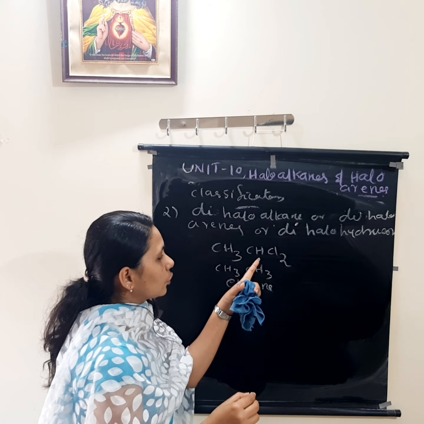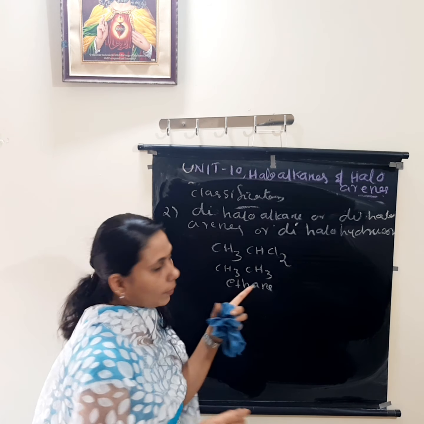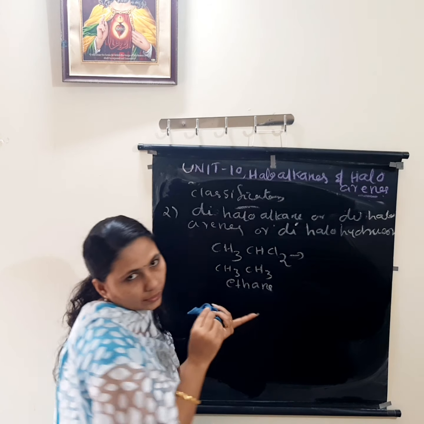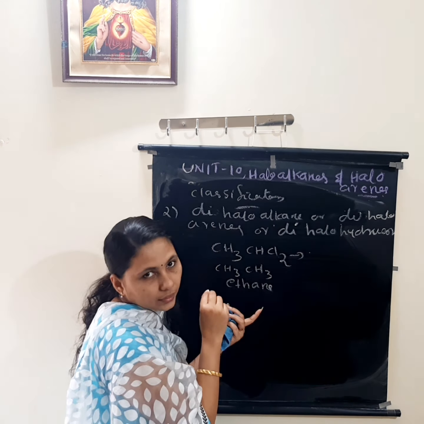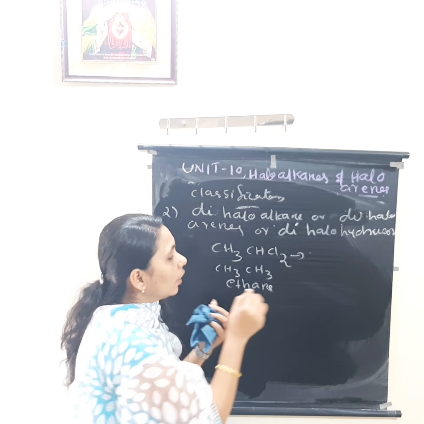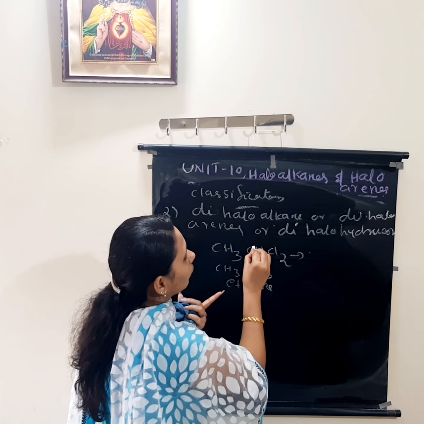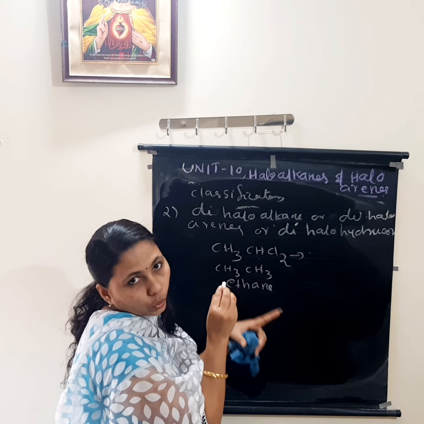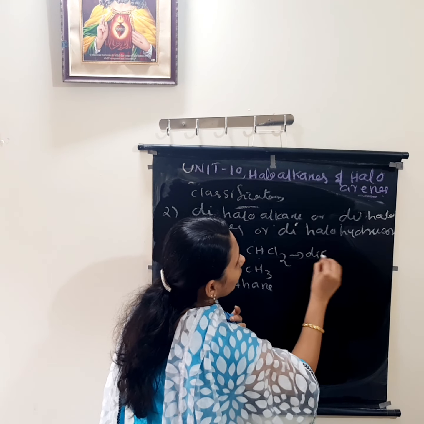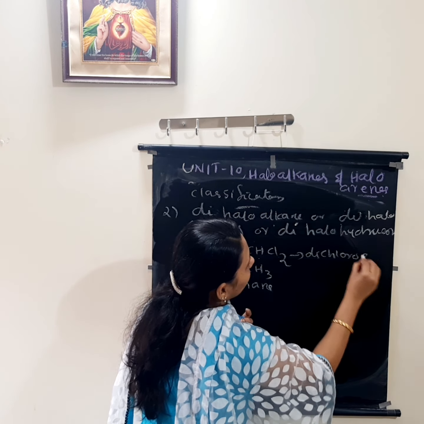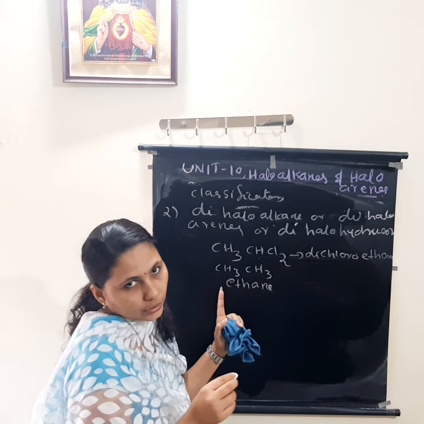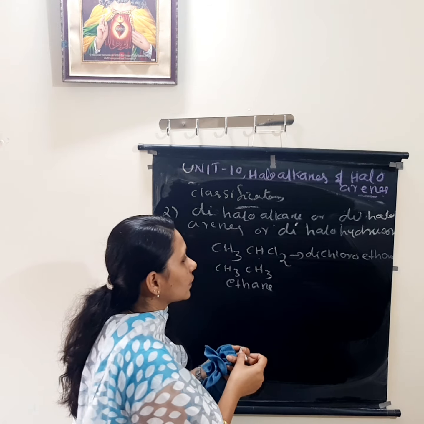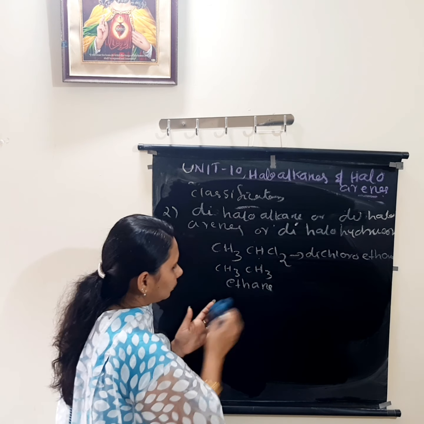So it is a dihalo compound. What is the name? We can write dichloroethane, or the IUPAC name, 1,1-dichloroethane. So simply I am writing dichloroethane. Why is it known as dichloro? Because two halogen atoms are there. That is why dichloroethane.